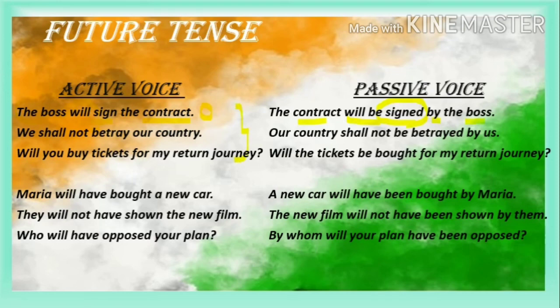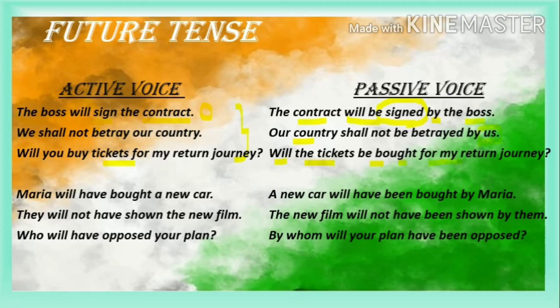We shall not betray our country. You put the object in the front. Our country shall not be betrayed by us. We use us, the objective pronoun, in place of we. Will you buy tickets for me? What are you supposed to get? Tickets. So this is the object. Put that in the front. Will the tickets be bought for my return journey?